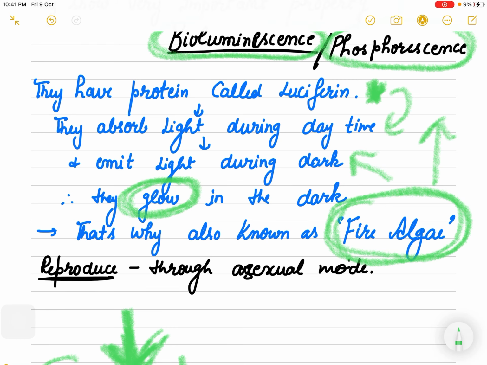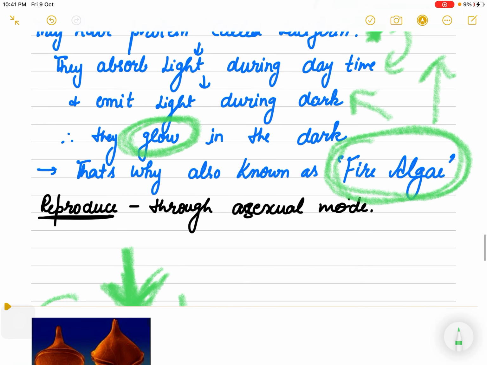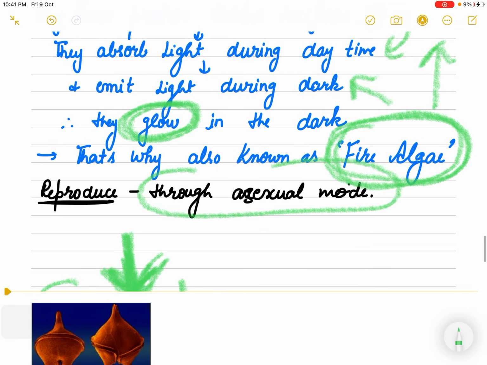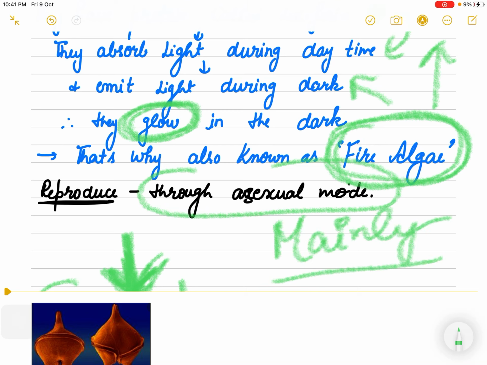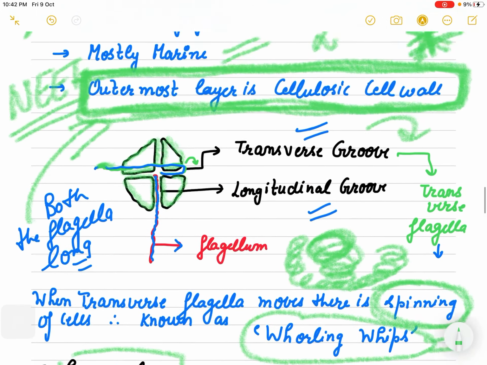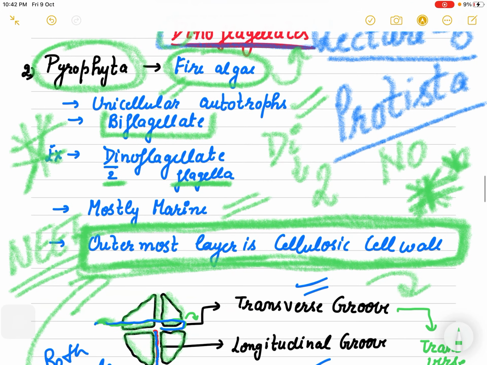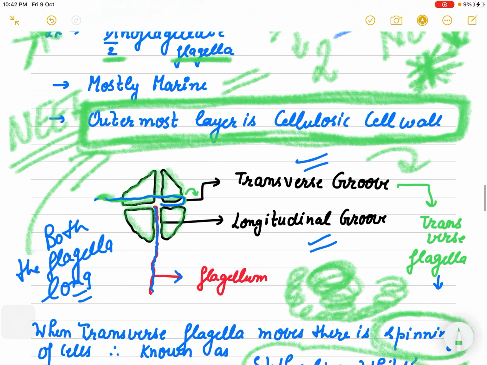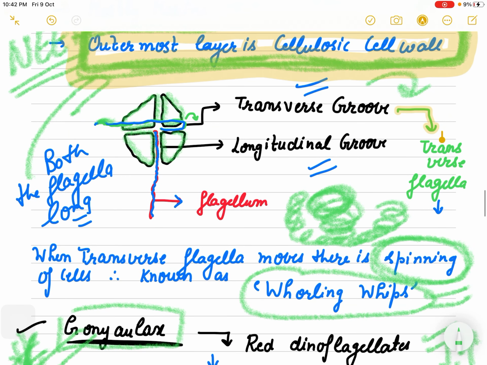And if we talk about their reproduction, they reproduce mainly through asexual mode of reproduction. So many points here to note down: they have which type of cell wall? Cellulosic. How many flagella? Two flagella. Which kind of groove?